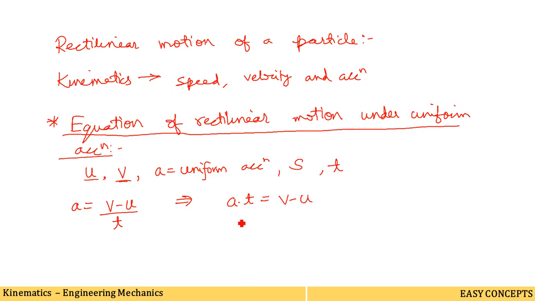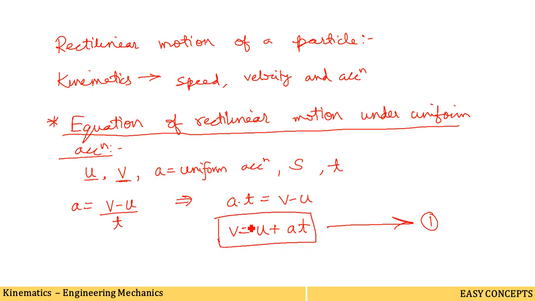From this we can also write v is equal to, transferring this u to the left hand side, u plus at. So this is one formula we have derived in the equation of rectilinear motion under uniform acceleration. This is the condition, uniform acceleration. For uniform acceleration in rectilinear motion, v is equal to u plus at is our first formula. Now we know that the average velocity of a particle in time t is given by. Now what is the meaning of average velocity?